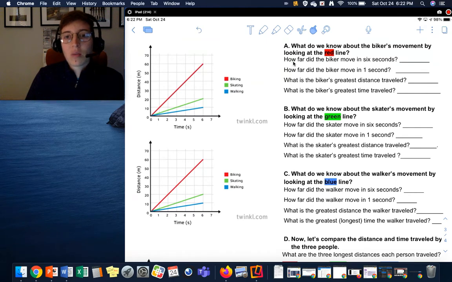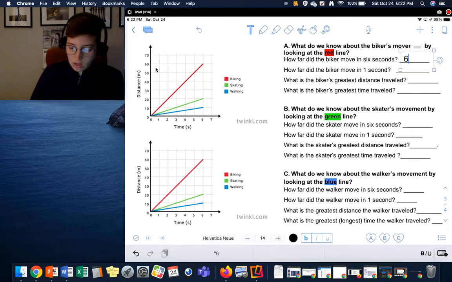We can ask, how far did the biker move in 6 seconds? So we find our 6 seconds and we trace it until we hit the red line. So in 6 seconds, the biker traveled 60 meters.